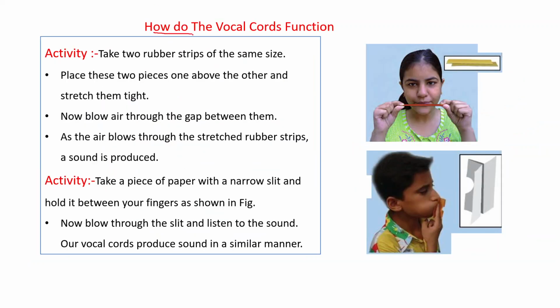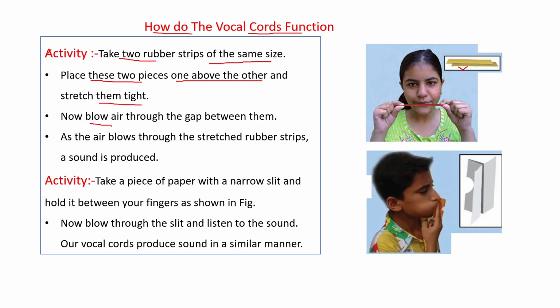Now, how do the vocal cords function? This can be explained on the basis of some activities. Come to the first activity. Take two rubber strips of the same size. Place these two pieces one above the other and stretch them tight.